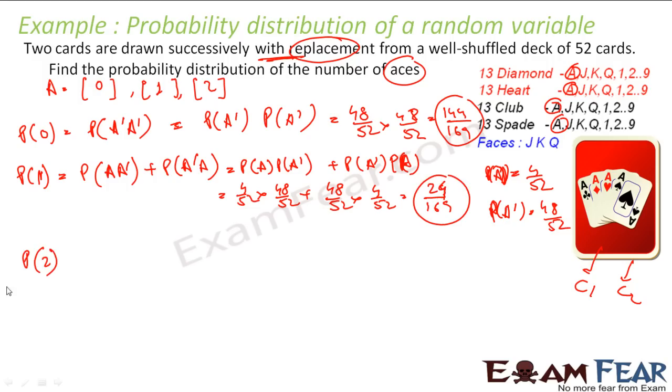Similarly, probability of getting 2 aces is nothing but probability of ace and ace. That is nothing but probability of ace into probability of ace. Why? Because they are all independent events. And probability of ace is 4 by 52, so 4 by 52 into 4 by 52. That is nothing but 1 by 169.